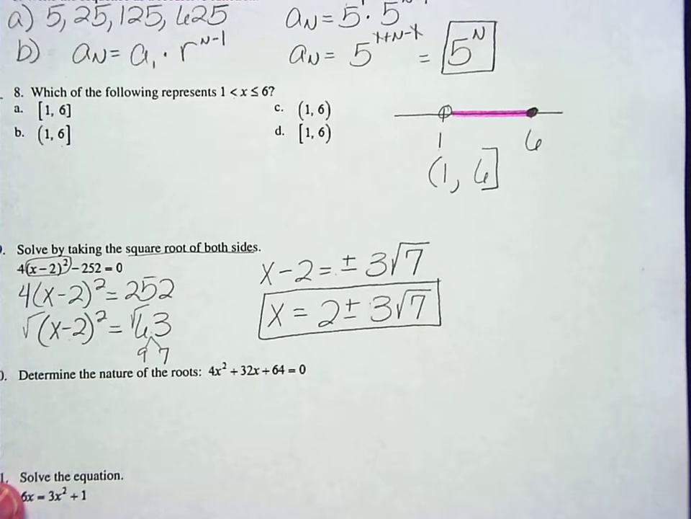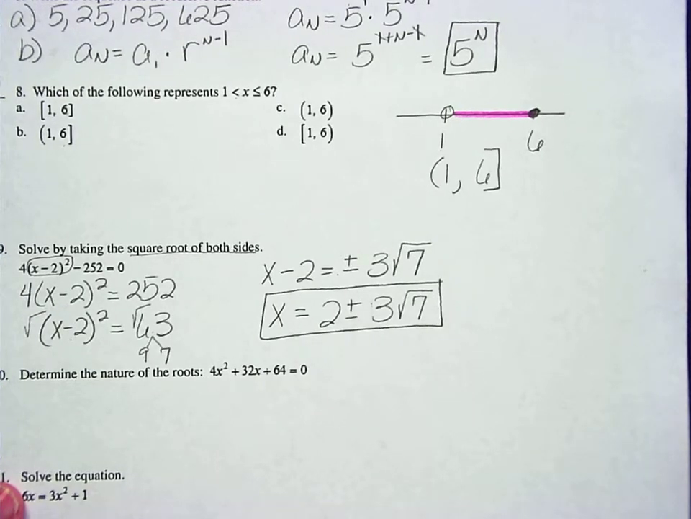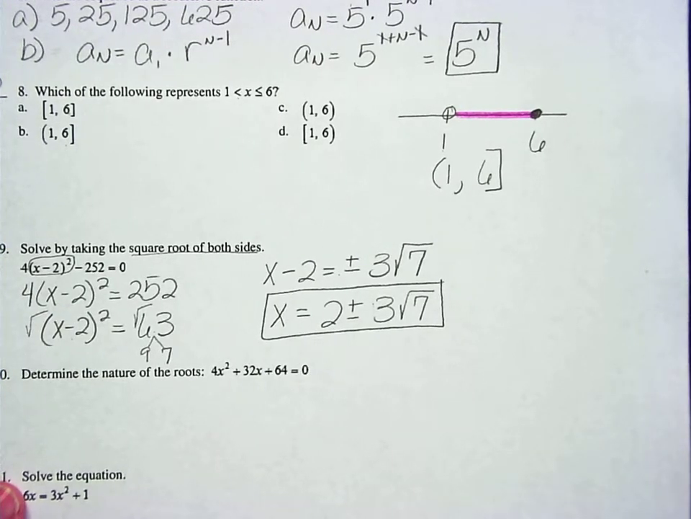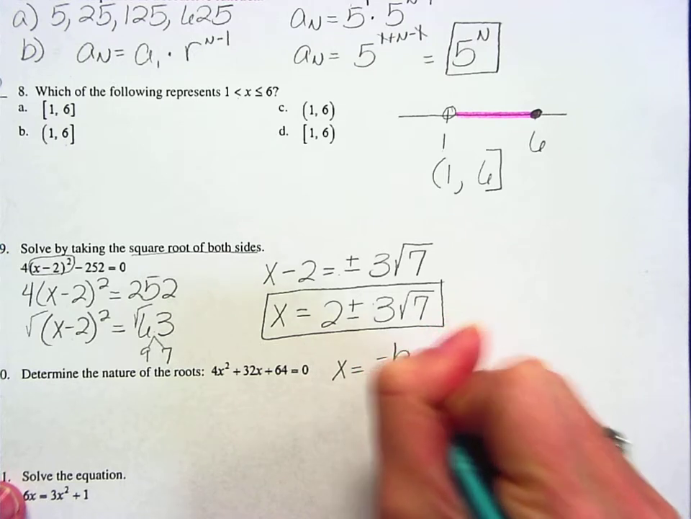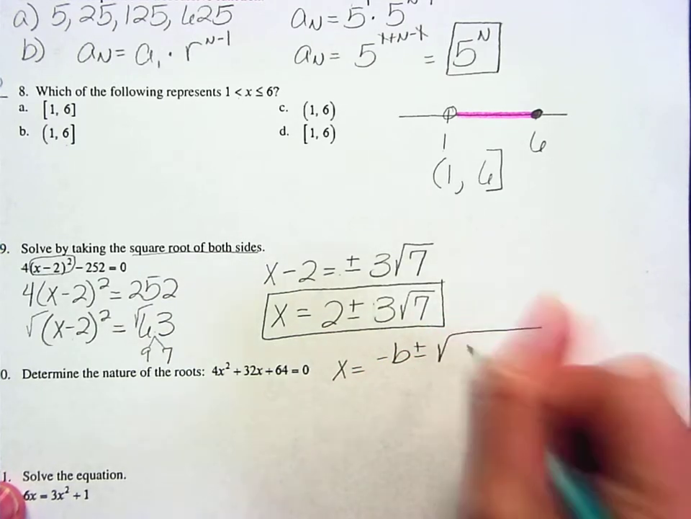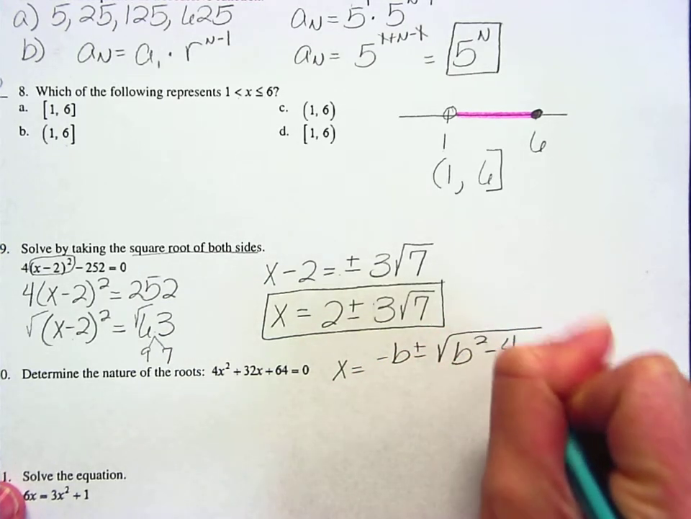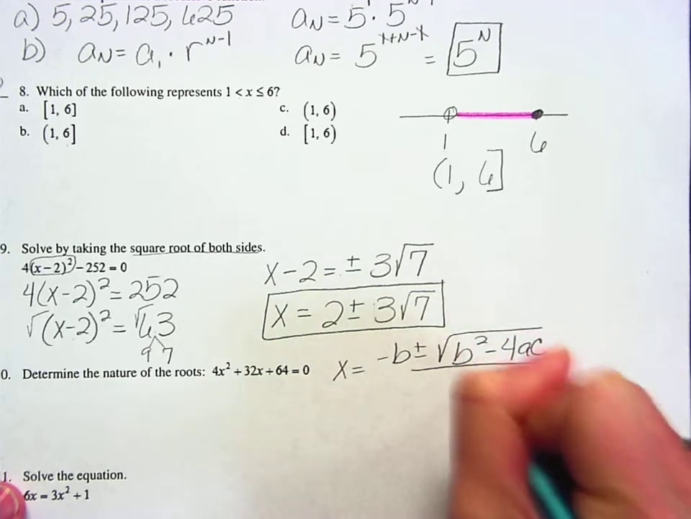All right, next one we are determining the nature of the roots. So I'm going to work with my quadratic formula on this. So that's going to be negative b plus or minus the square root of b squared minus 4ac, all divided by 2a.